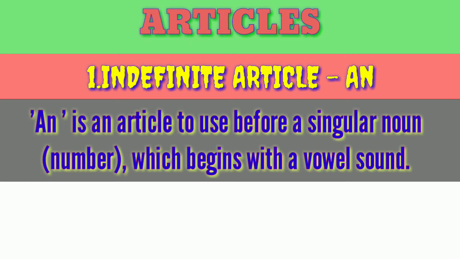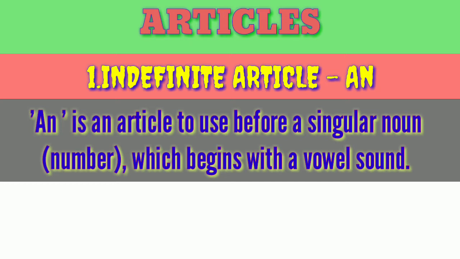Whether there is a vowel or not, the sound is important here. It is also singular like a, but begins with a vowel sound. Here the vowel sounds are a, e, i, o, u.